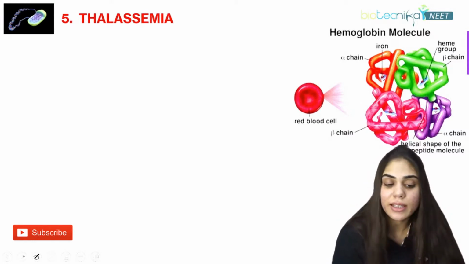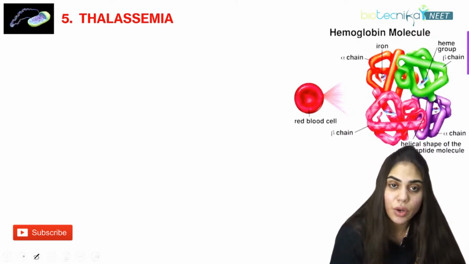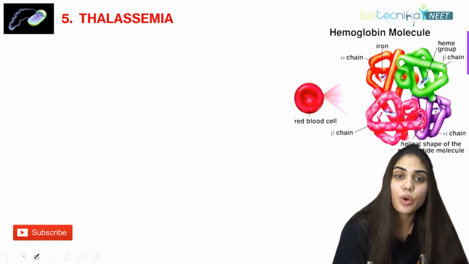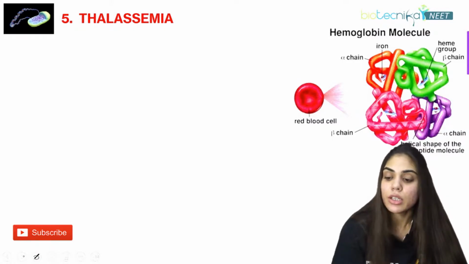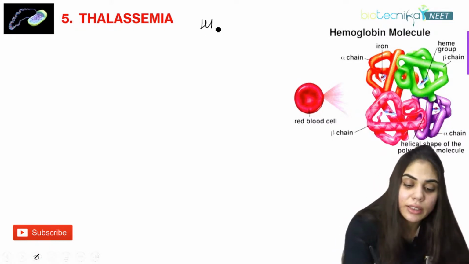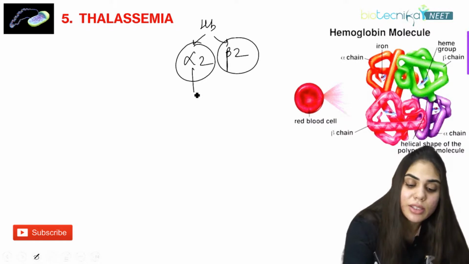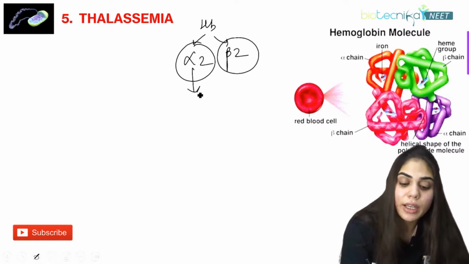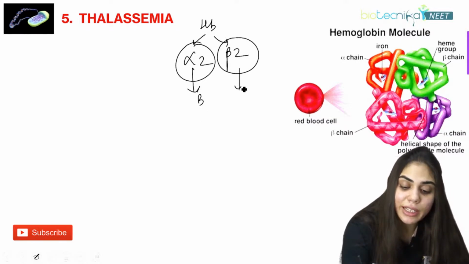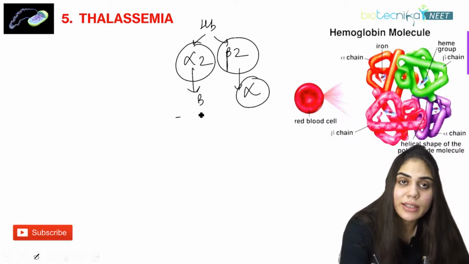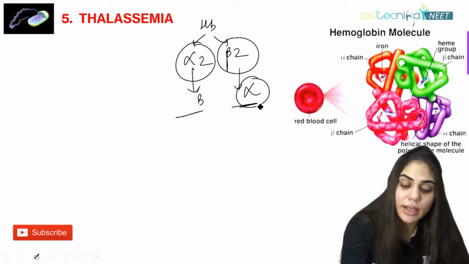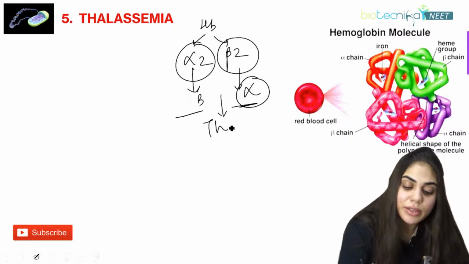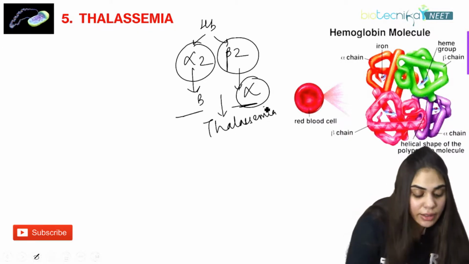What happens in thalassemia? It is a quantitative blood disorder. Hemoglobin, we know, contains alpha 2 and beta 2 chains. In thalassemia, these chains get replaced: alpha is replaced by beta, and beta is replaced by alpha. When this happens, it leads to thalassemia. Here anemia occurs. That is what is called thalassemia.